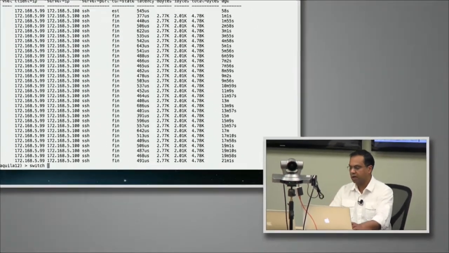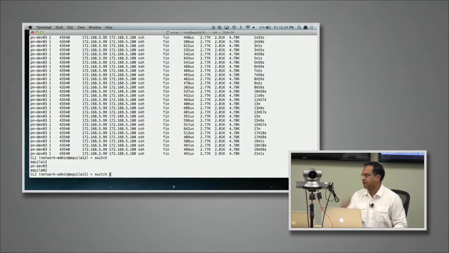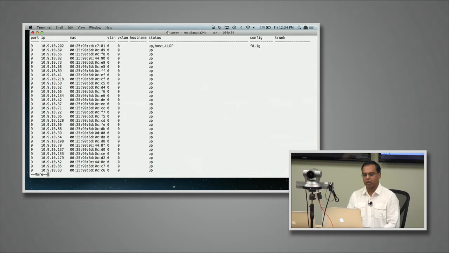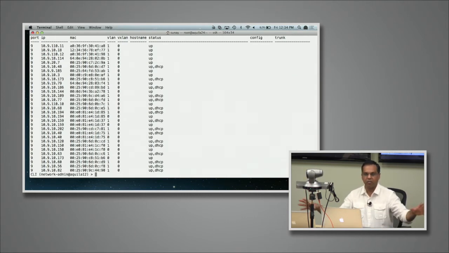Currently the CLI is delivered as a contained set, but we have tried to make it very useful: everything is tab complete, even the arguments. If you want to apply an operation to a particular switch, you just say switch, and the tab fills in the 3 possible options. I can just say Aquila 812 and it tab fills. And I can say port show, and what you're seeing now is the Aquila 12 port show. So instead of the entire fabric view, you can go into an individual switch if you want to. All those things are possible.